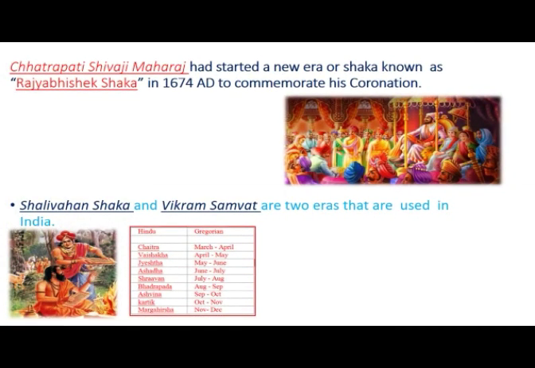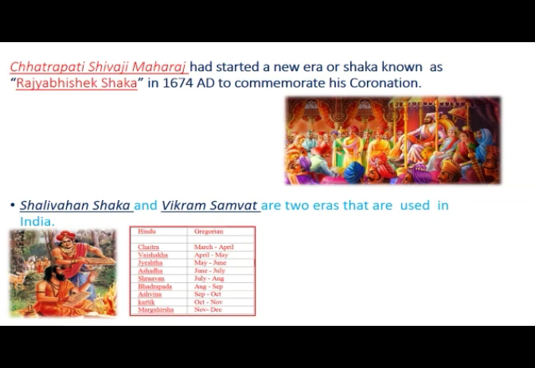So students, here are certain examples. With the help of these examples, you all will come to know why it is an age-old custom to start a new era to commemorate a special event. The first example given here is that of Chhatrapati Shivaji Maharaj. He started a new era or a shaka, which is known as Rajya Abhishek Shaka, in 1674 AD. AD means when? It is in the common era or Christian era. He started it to commemorate his coronation.